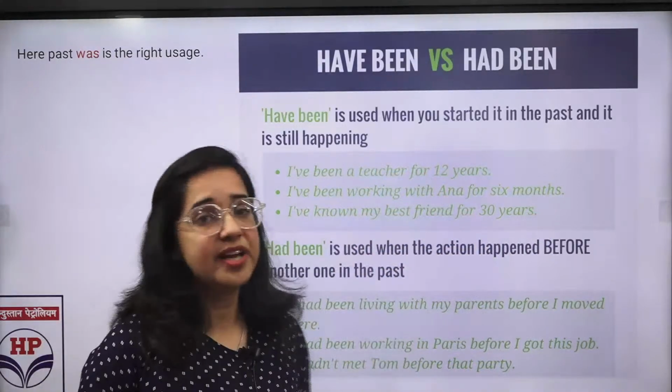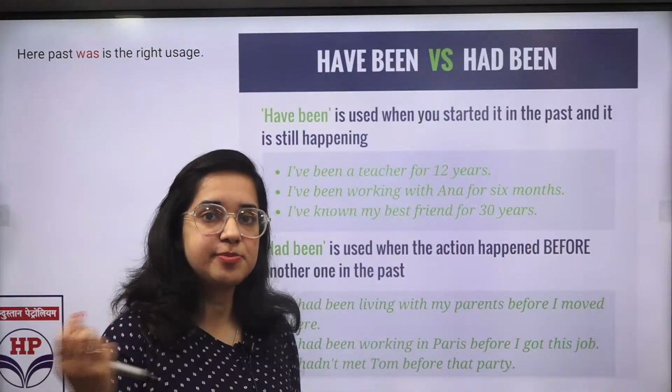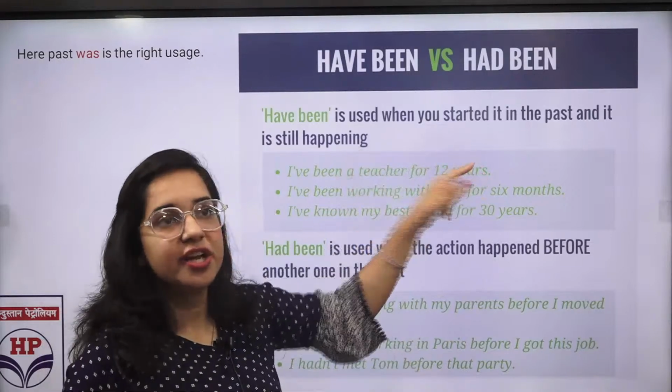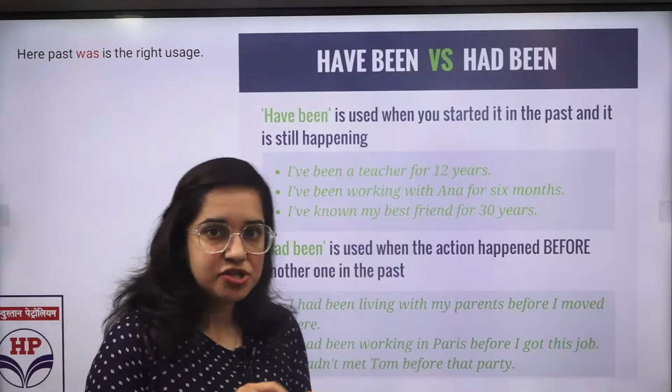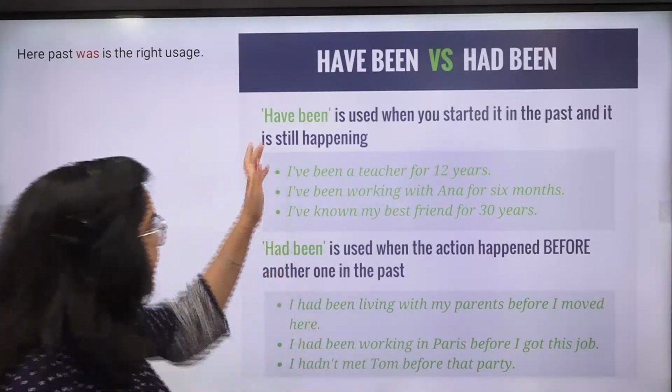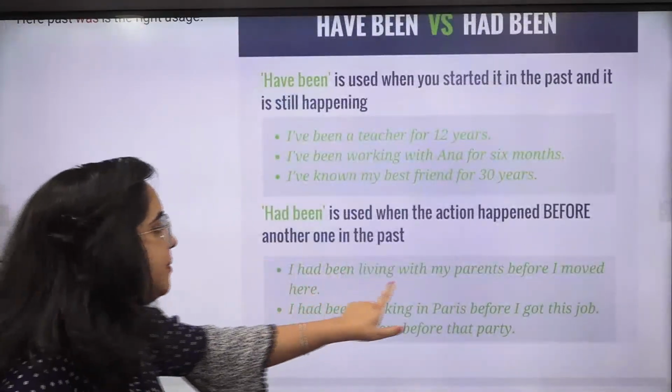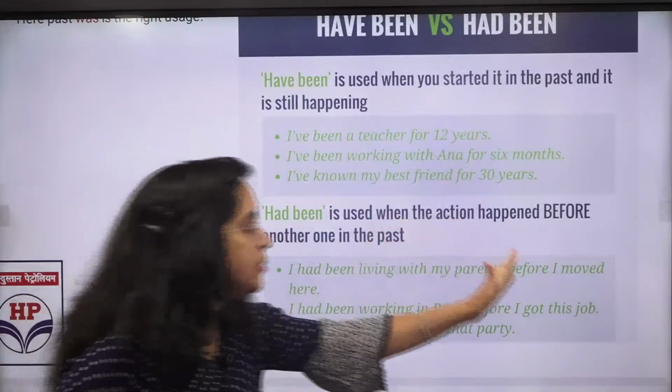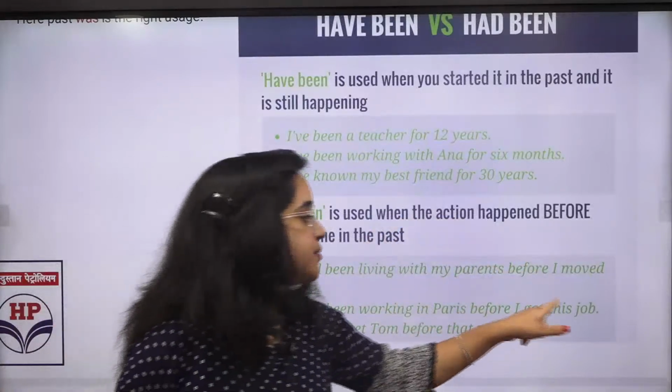तो जब भी अगर spotting error में question आए ना since और for के base पे, तो go for वो perfect tense होना चाहिए, and they would knowingly give you a sentence which is simple past, and they would use since and for. So you need to be very smart कि हम वो check कर लें. Had been, I had been living with my parents before I moved here. अब वो खत्म हो चुका है. I had been working in Paris before I got this job.